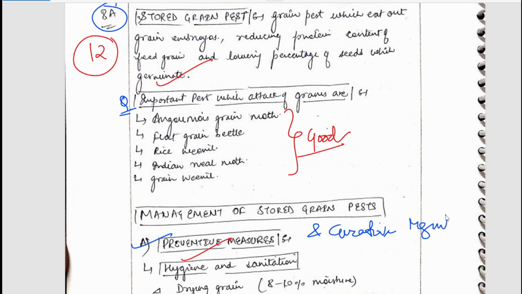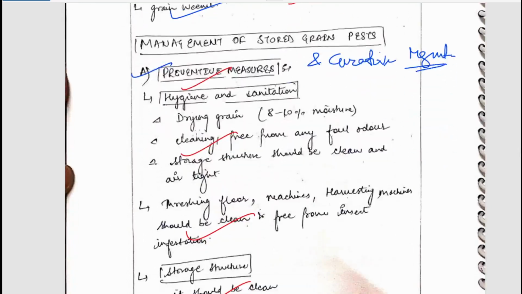You all know what stored grain pests are. These are simply defined. You should simply pause and read it. Important pests have been mentioned such as grain moth, flat grain beetle, rice weevil, Indian meal moth, grain weevil. So all these can affect gram.